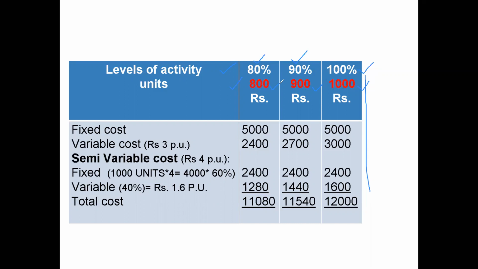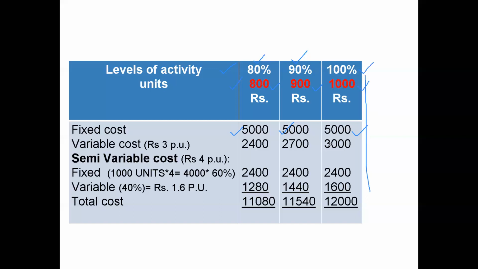So, it will be 80%. Now, we are given 5,000 fixed cost for 1,000 units. So, for fixed cost, we do not have to calculate anything because it will remain same. So, whether any level of activity is there, fixed cost will remain fixed. So, it would be 5,000 for all levels of activity.